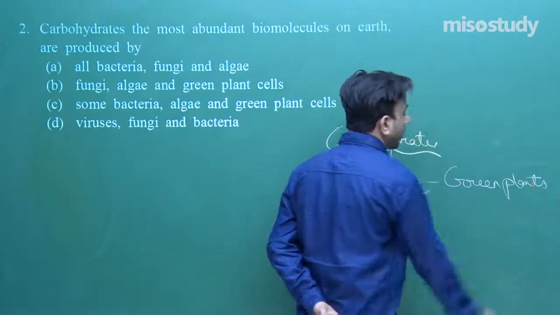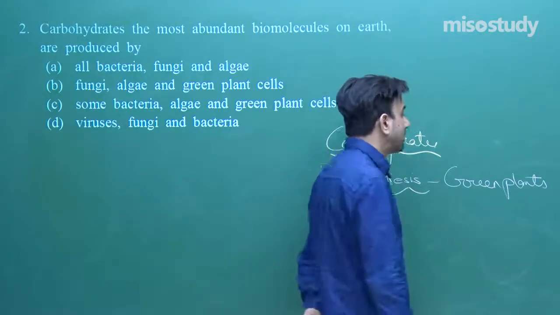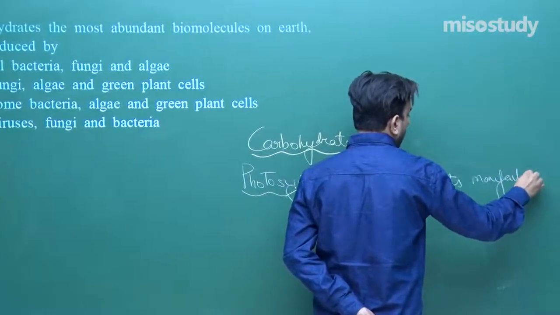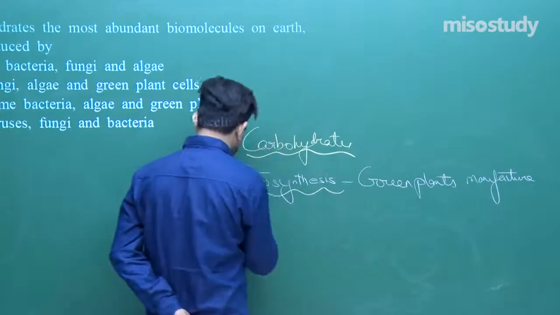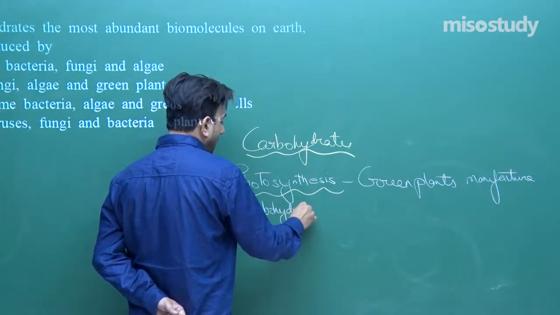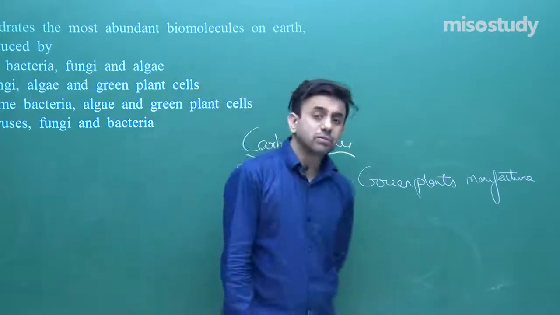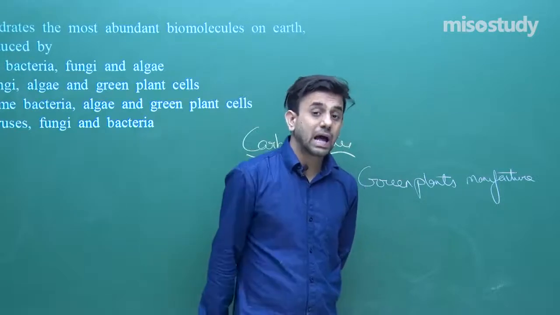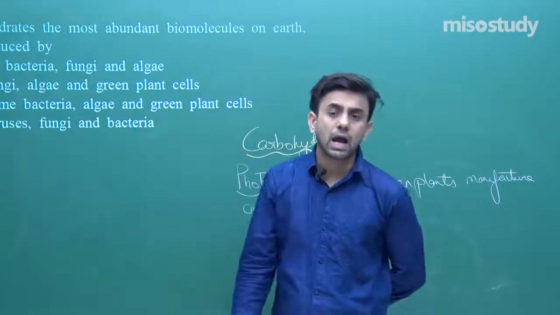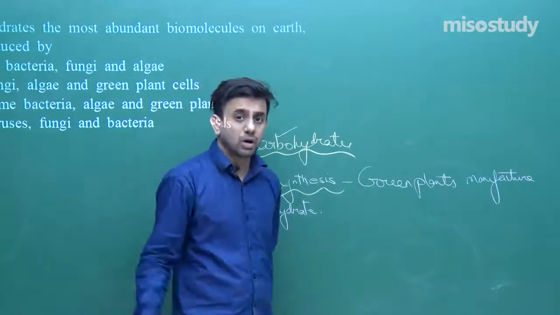The green plants perform photosynthesis and manufacture carbohydrate. Apart from the green plants, we will also see that the blue-green algae, the cyanobacteria, also have the green pigment chlorophyll, and hence will also be responsible for manufacture of this carbohydrate.